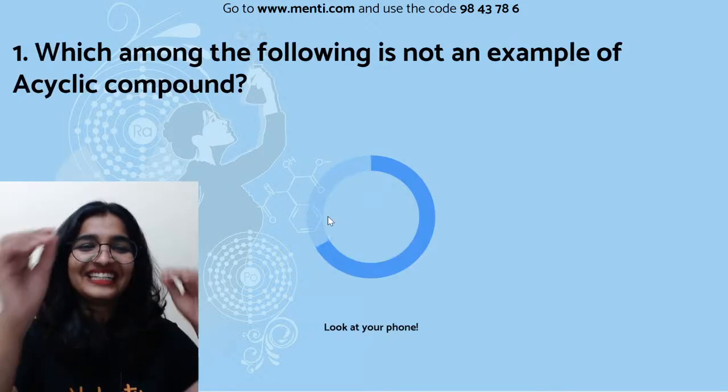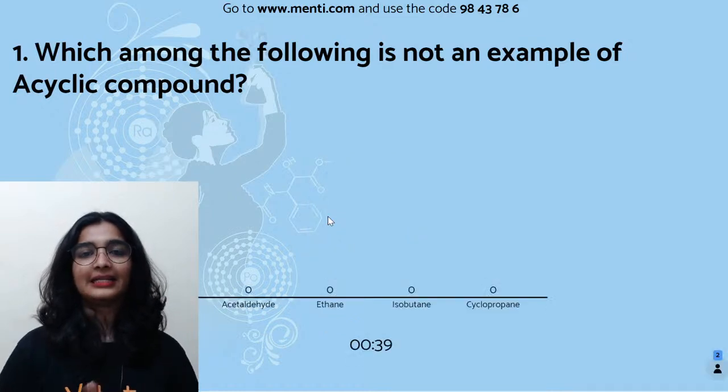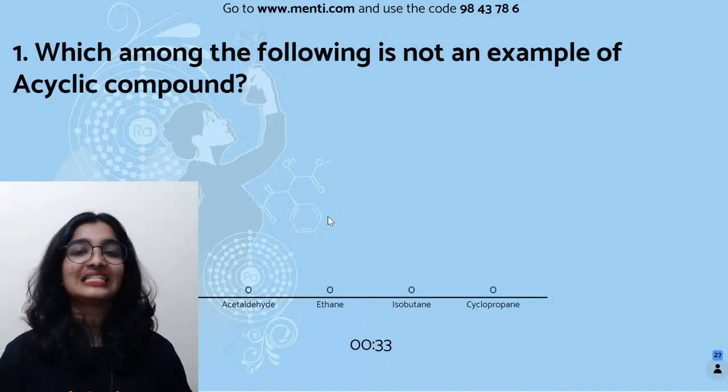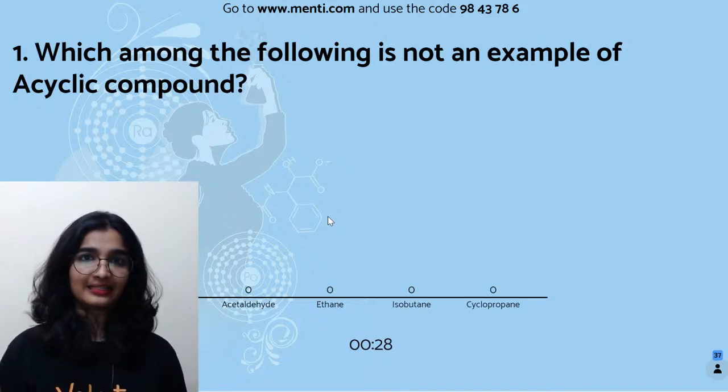Which among the following is not an example of a cyclic compound? Acetaldehyde, ethane, isobutane, cyclopropane. Cyclic, acyclic. What is the difference? Think.